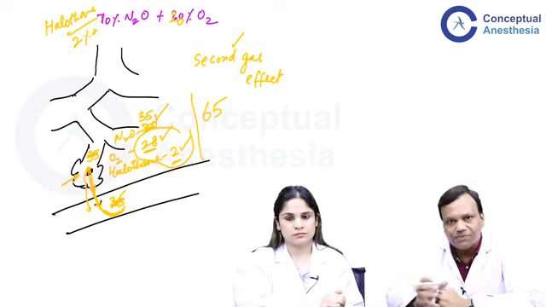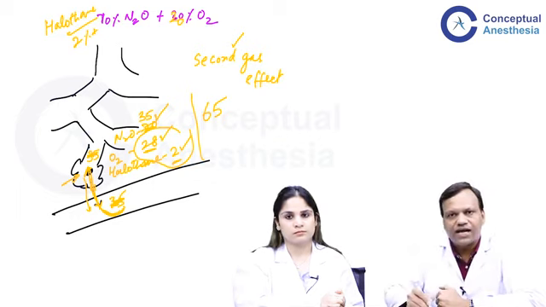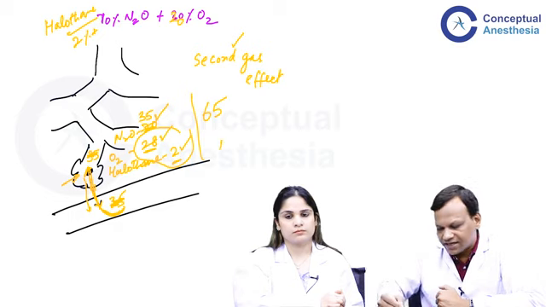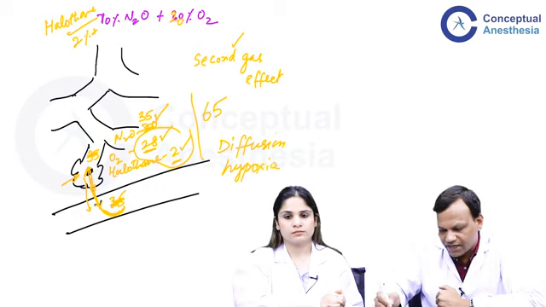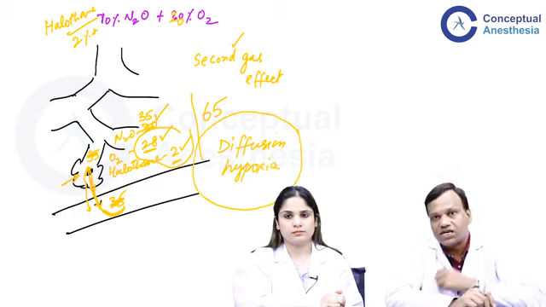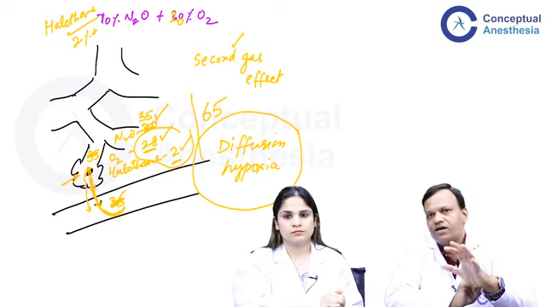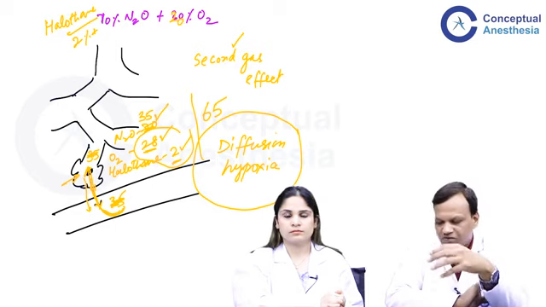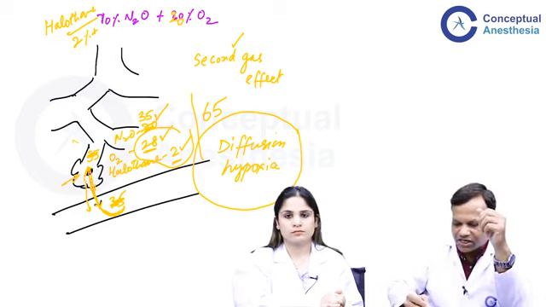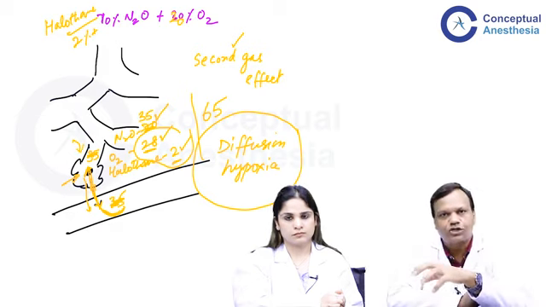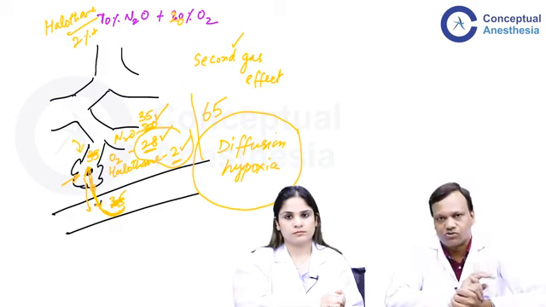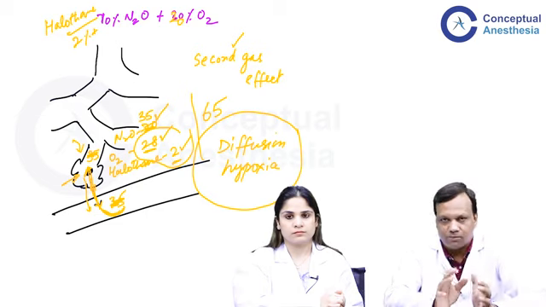And because a large amount is coming back, now the oxygen will get diluted here. So that can result in diffusion hypoxia. So this is a problem with the use of nitrous oxide. It can cause diffusion hypoxia during recovery. So whenever we have to stop nitrous oxide, before stopping it, we will give 100% oxygen for a few minutes. Although it is very short lasting, we need to give 100% oxygen for preventing the diffusion hypoxia.